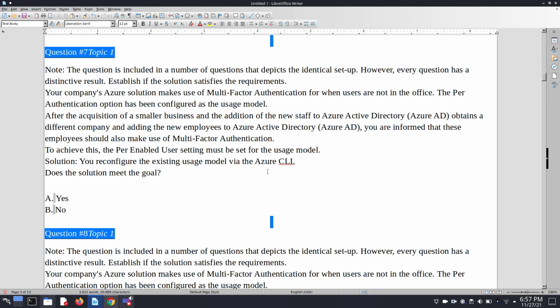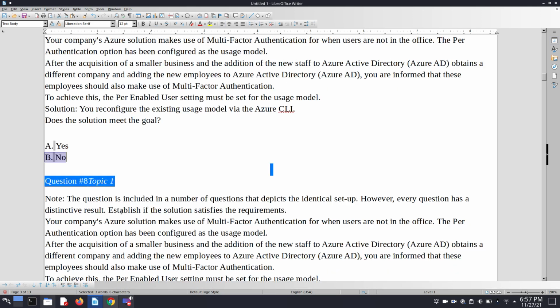If you remember, in the previous question I said after deployment the usage model cannot be reconfigured. So how can you reconfigure it by Azure CLI? So this solution also does not meet our goal. So here we simply choose B, no.